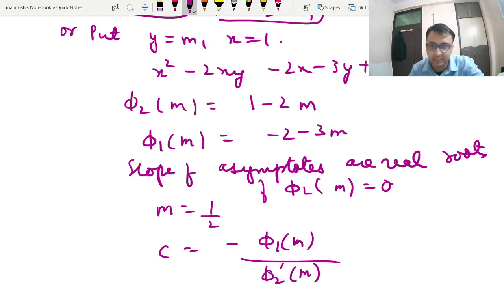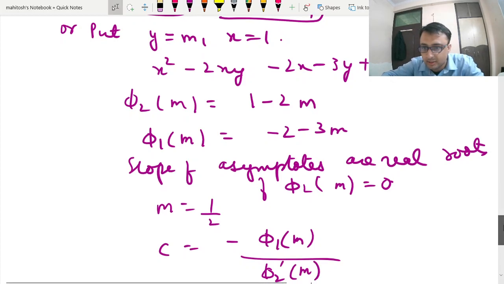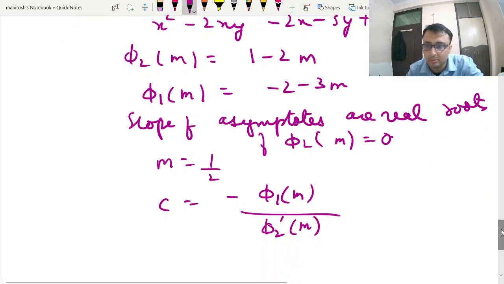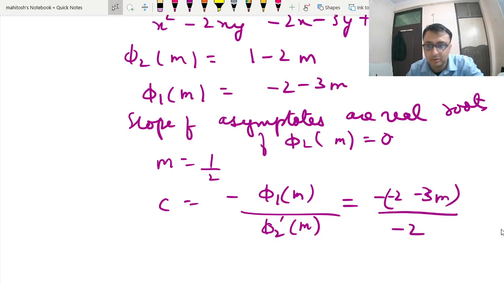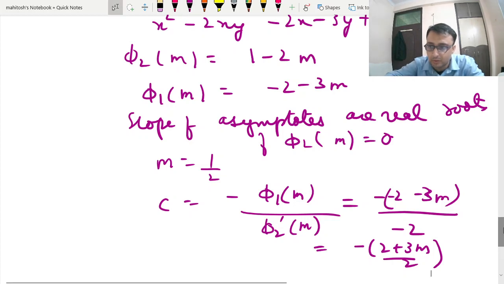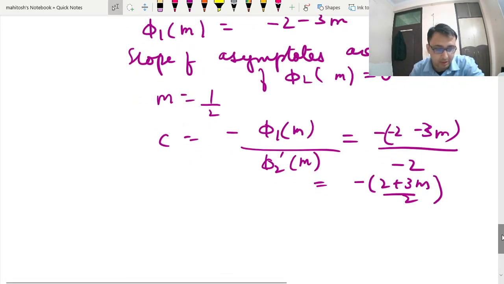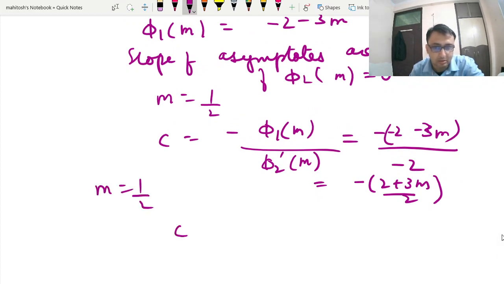And I have been emphasizing this question many times. Minus of 2, so this is nothing but minus 2 plus 3m by 2. Which method you use is your choice. So m we have got as half, put over here: 2 plus 3 by 2 minus 7 by 4.